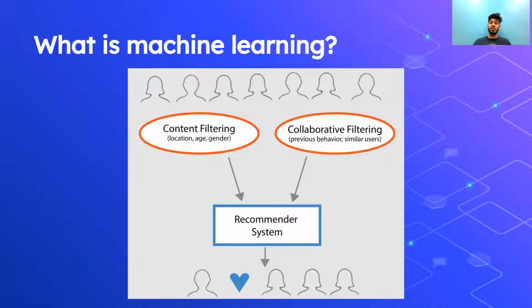So some examples of machine learning include recommendation systems like in Google or YouTube that use information like what types of videos you've watched before, and information like location, age, and gender to decide what types of videos and websites to recommend to you. So you can see in this diagram, there's two variables that are used in machine learning, particularly in this recommendation system, content filtering and collaborative filtering, to lead the machine learning algorithm, which is a tool that machine learning uses to solve these problems, to figure out what they should recommend to you as the viewer.